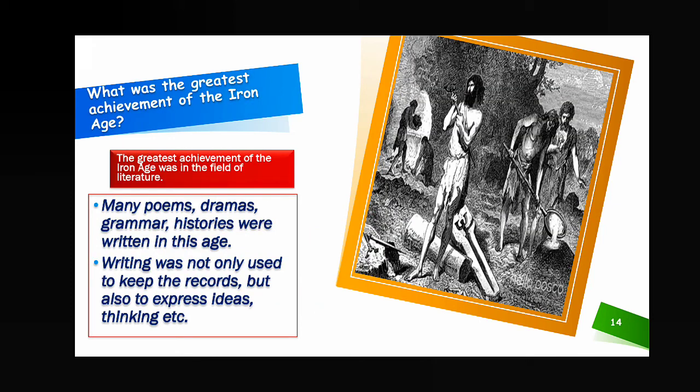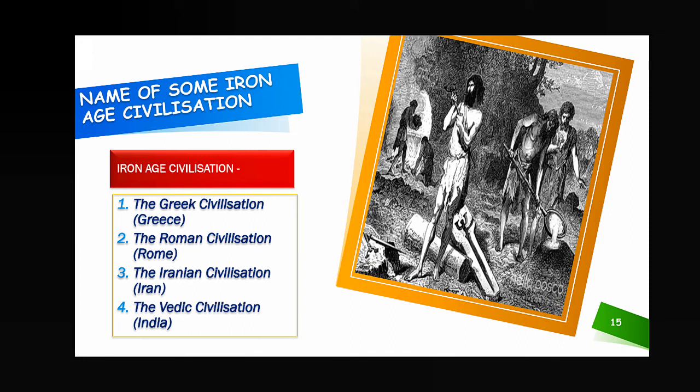So now come to the next, name of some Iron Age civilizations. So already I told where the Iron Age civilization mainly developed, that is around the Mediterranean Sea, but also in India it was developed. So let us know some names of the Iron Age civilization. The Greek civilization, it was developed in Greece. The Roman civilization, it was developed in Rome, that is Italy. The Iranian civilization, that means Iran, and the Vedic civilization, that means India.